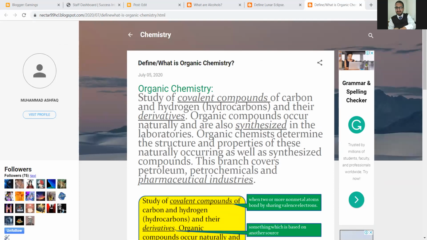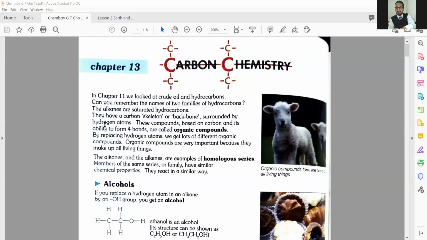Now come back to your textbook. So what are organic compounds? We know very well. Here we're going to see the skeleton of carbon, or backbone as we name it. For example, I'm going to show you on this video. Look, this is a simple carbon. The black ball in front of you is the carbon atom. This is a simple structure and it's bonded with four different hydrogen atoms. The white balls represent the hydrogen atoms.